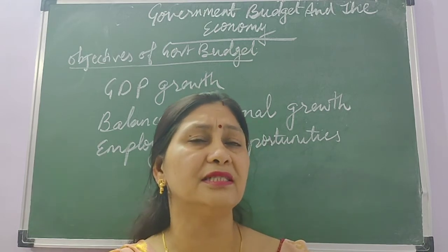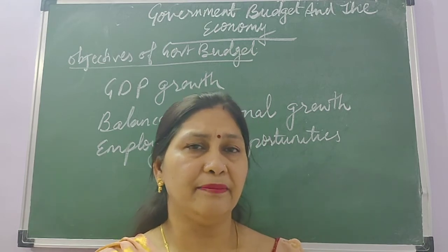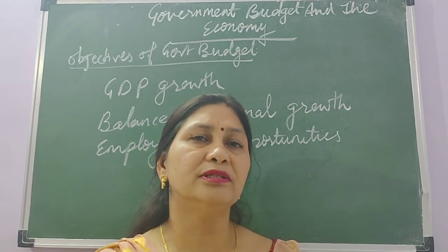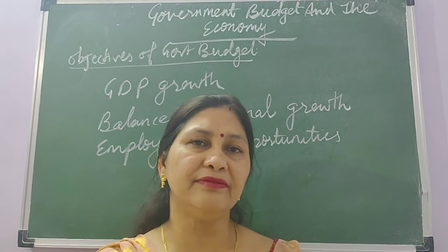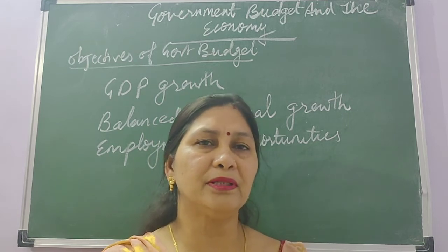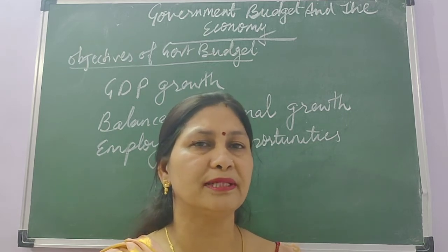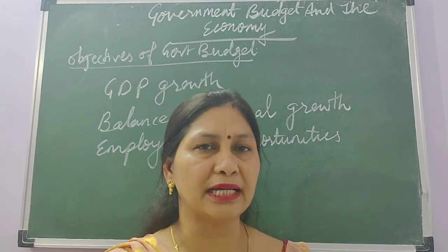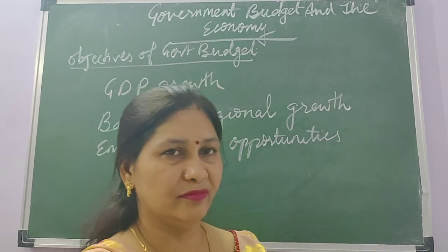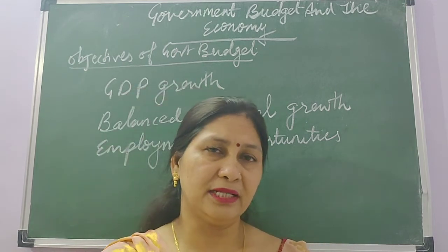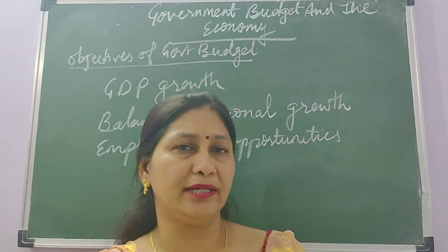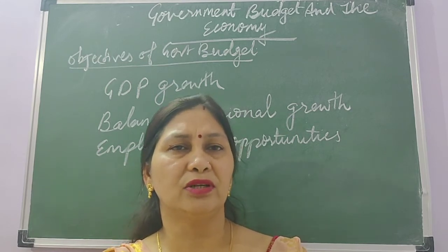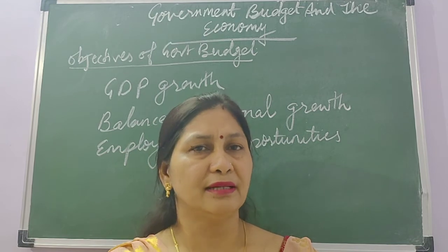First, making investment in bigger projects, that is investment in production activities, and also tax relief for encouraging people to invest in backward areas where production is neglected. So the government works for GDP growth. That is only possible when the government allots funds in the budget for the production of more and more goods and services.